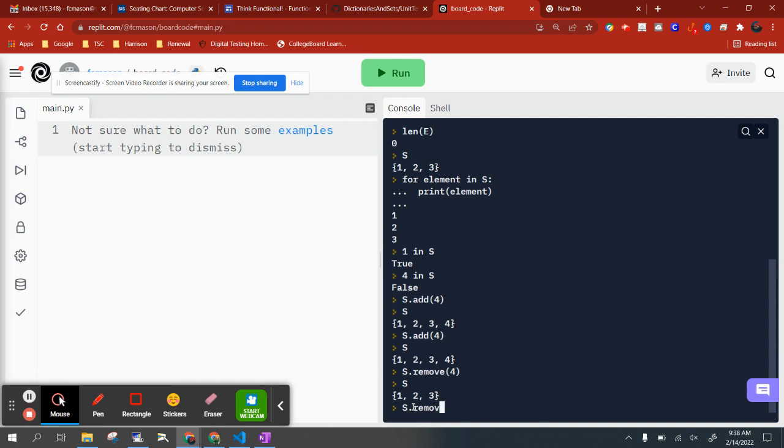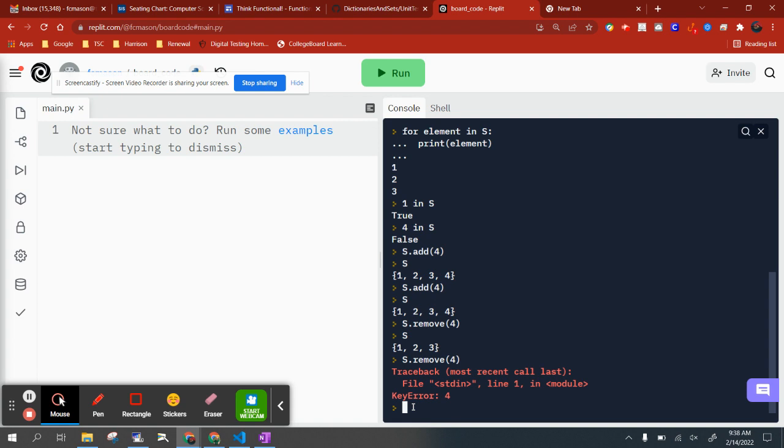And notice this. I had honestly forgotten what this would do until I tried it earlier today. Let's say that I attempt to remove a 4 from the current state of S, though it contains no occurrence of 4. It either does nothing or it throws an error. It throws an error. So if you need to remove an element from a set, but you don't have a guarantee at that point in the code that the set contains that element, you either ask forgiveness or you ask permission. Permission would be, is that element in the set? Forgiveness would be just remove it, but do so inside of a try block.